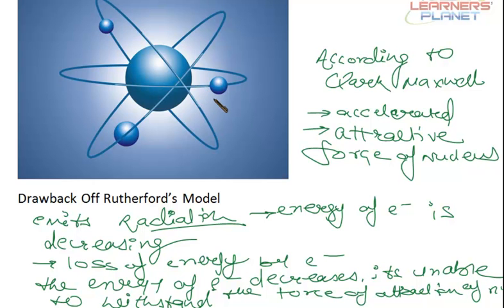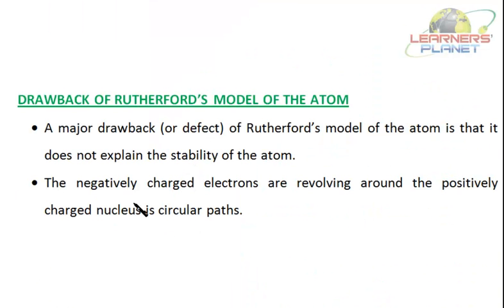Now, Niels Bohr calculated that an atom would collapse in 10 to the power minus 8 seconds. Got my point? But an atom doesn't collapse. It is stable. So, there is some drawback in the Rutherford model of atom. Understood this? A major drawback of Rutherford's model of the atom is that it does not explain the stability of the atom.